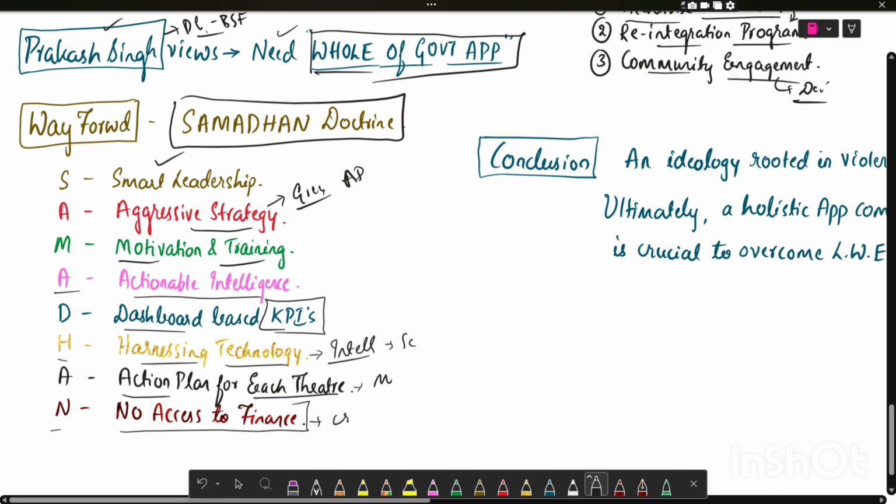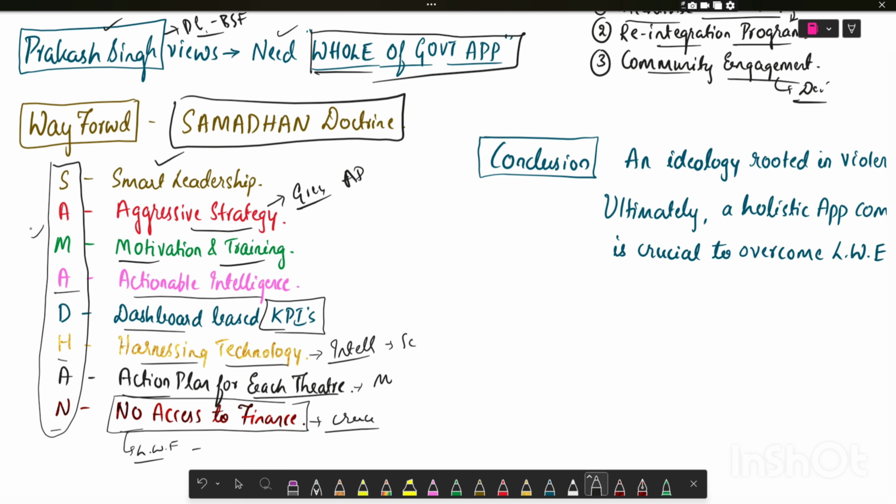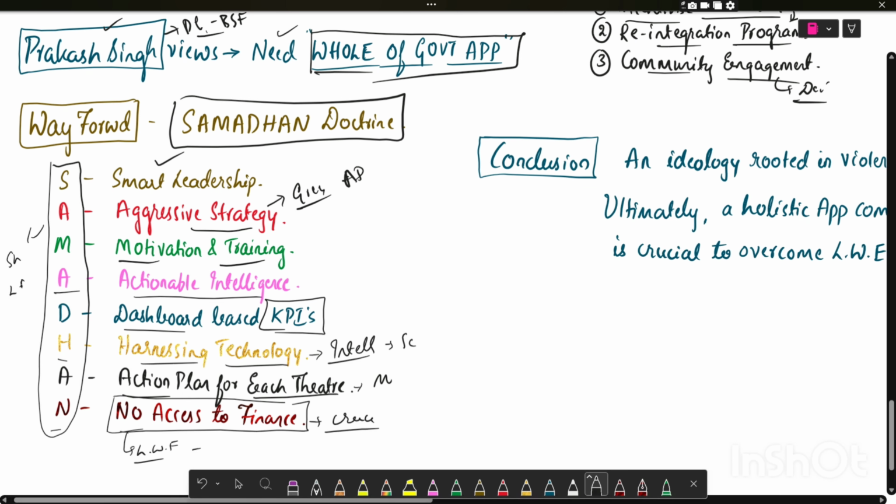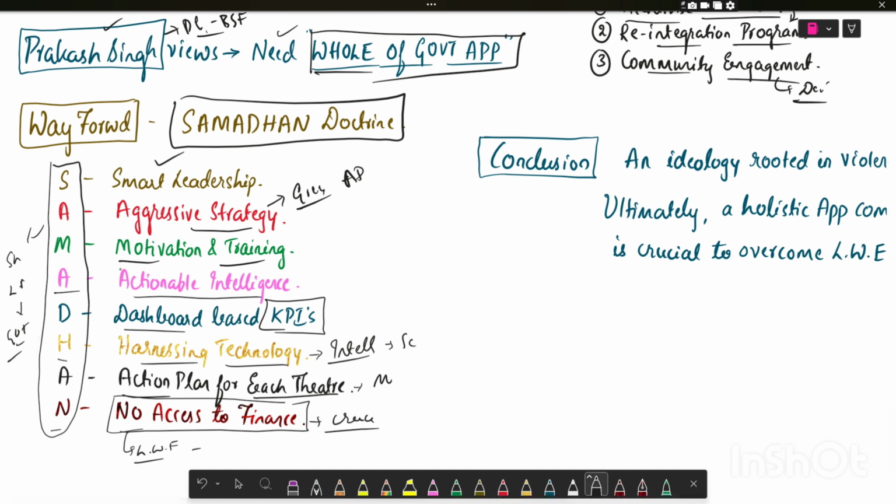This is the most crucial step which needs to be taken by the Government of India. If there is no access to finance for left-wing extremism, they will not function itself. This Samadhan strategy covers both the short-term and the long-term policies of the Government of India. Now we'll see what we can write in the conclusion.